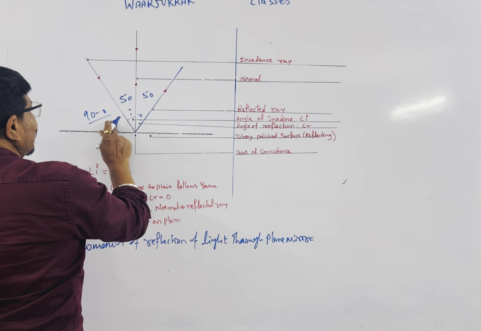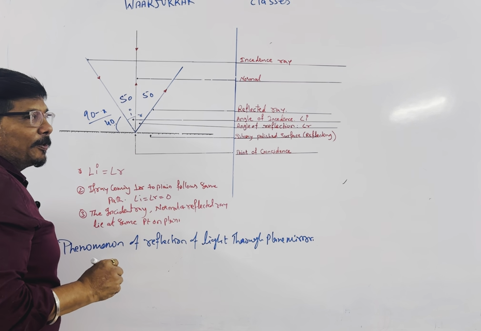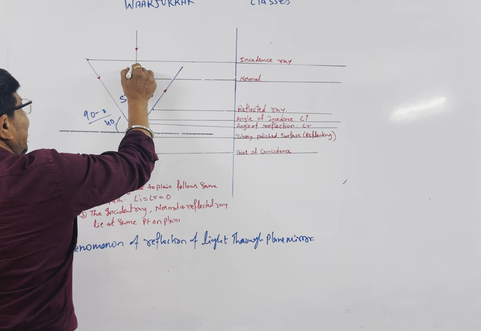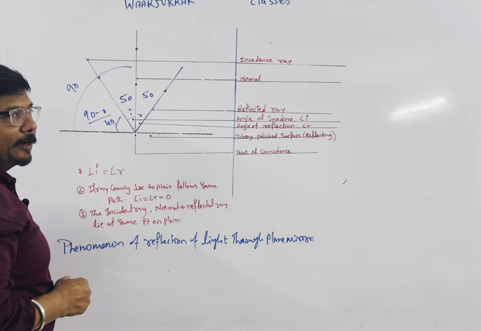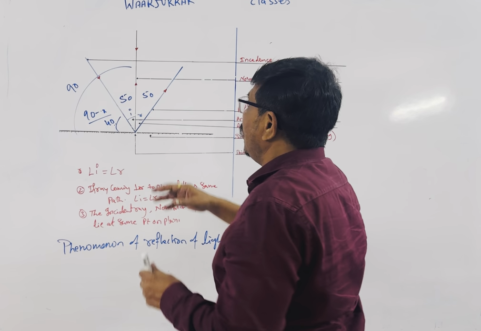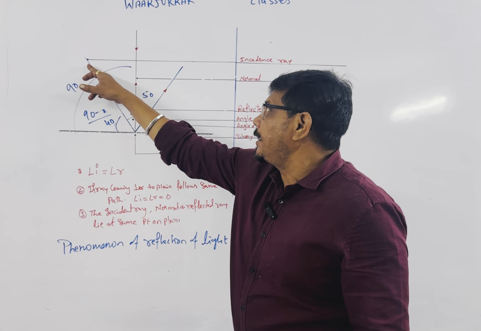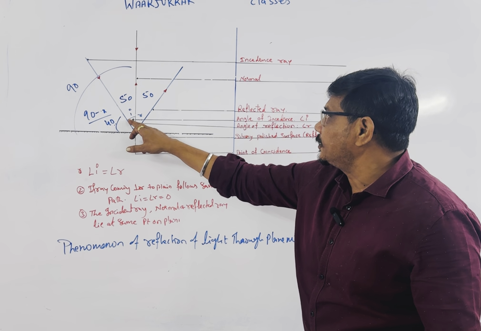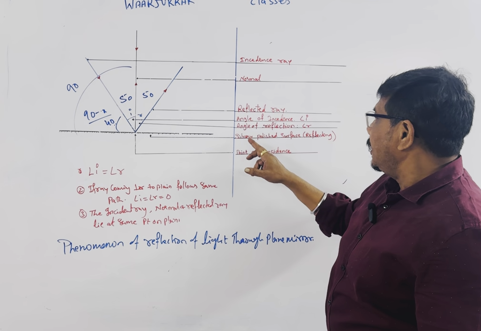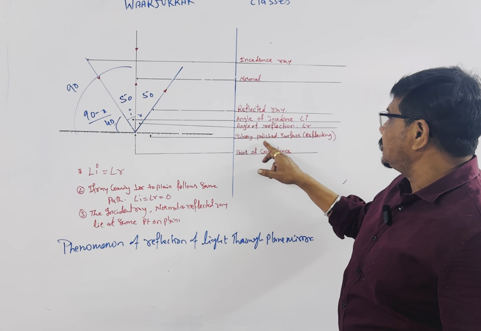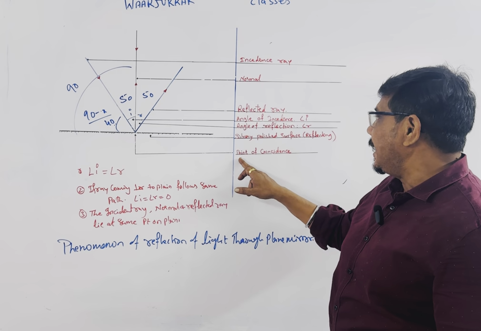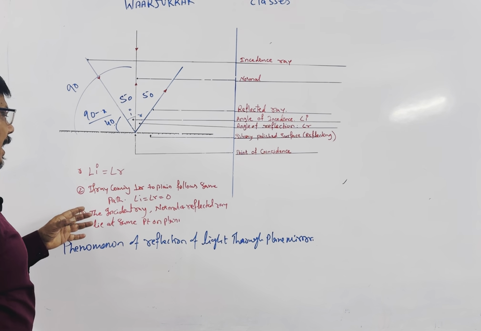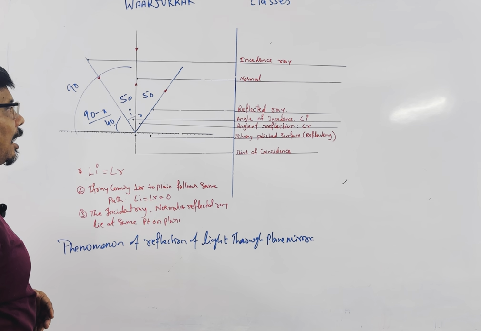If the angle measured with the surface is 40 degree, you subtract 90 minus 40, you will get 50 degree. Okay, and this is 90 degree. This total is 90 degree. So here you have to show an inward arrow. This is the incident ray. This is the normal. This is the reflected ray. This is the angle of incidence. This is the angle of reflection, angle I, angle R, and this is the silvery polished reflecting surface, and this is the point of incidence. Means the incident ray, reflected ray and normal lie at the same point on the plane.